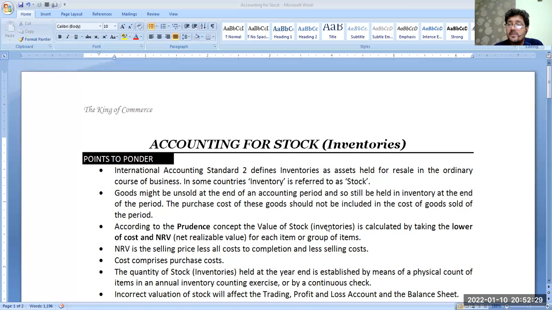When it was $100 and you were selling it for $200, NRV was higher, cost price was lower, so you keep your inventory at cost price. Now this time your cost price is higher, your NRV is lower, so you are going to keep your inventory in the balance sheet at NRV. This is called lower of cost or NRV. In the American accounting system, they call it LCM, lower of cost or market value.